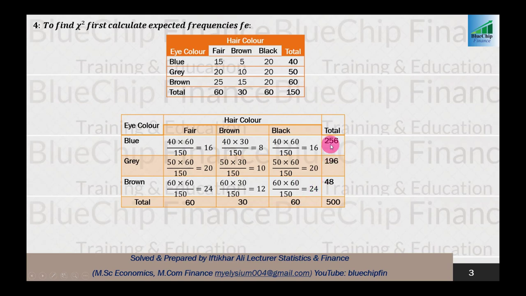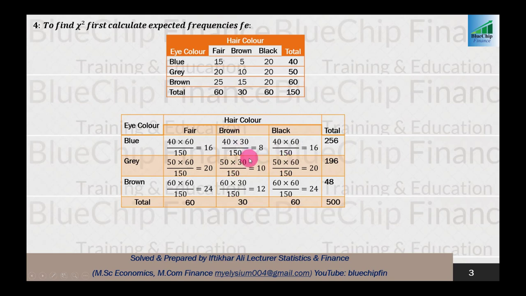In this way you can calculate all these expected frequencies. If you calculate the total, it's okay. If you do not calculate the total of expected frequencies, it will also be okay, because we have no need of the total of expected frequencies. We just calculate the totals in the main table for the calculation of expected frequencies.